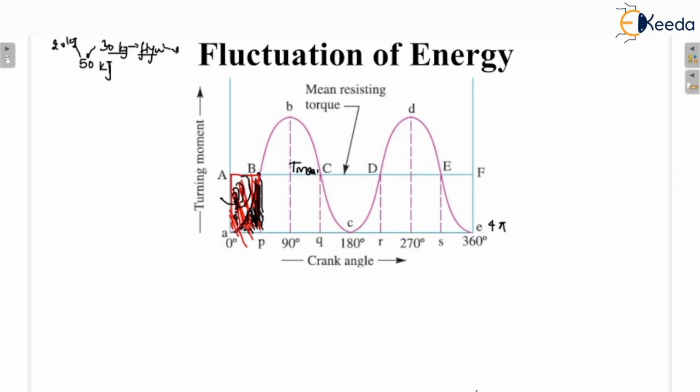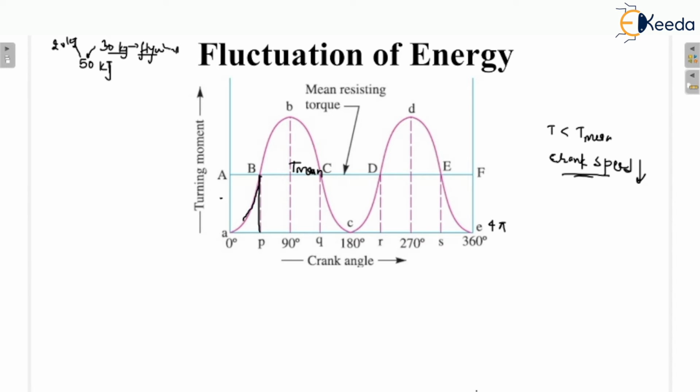I already told you another concept: when torque is less than T mean, work is done on the system and the crank speed reduces. So I'm just explaining why the speed reduces, because here you see once again, I'm just explaining this.